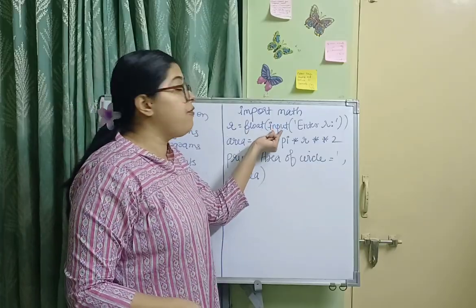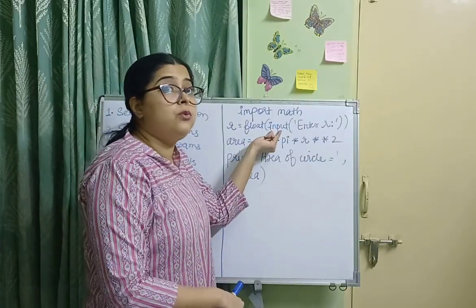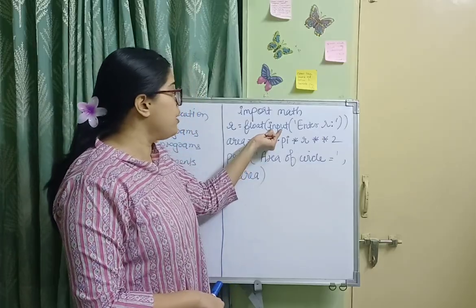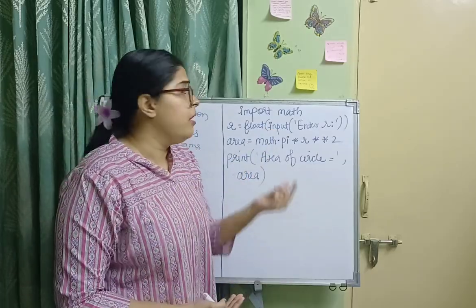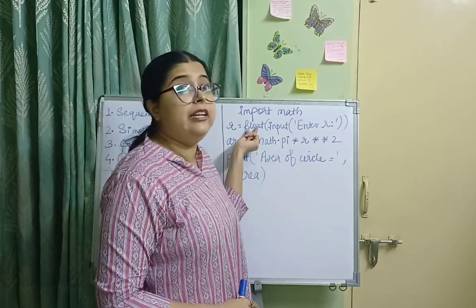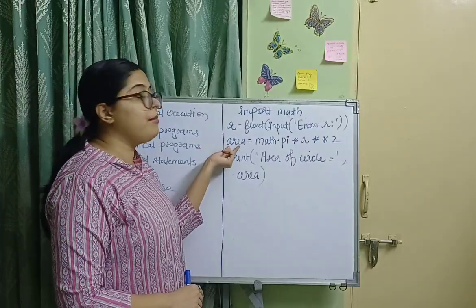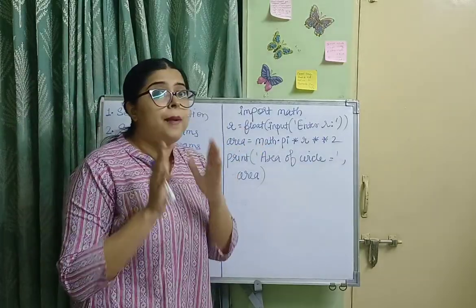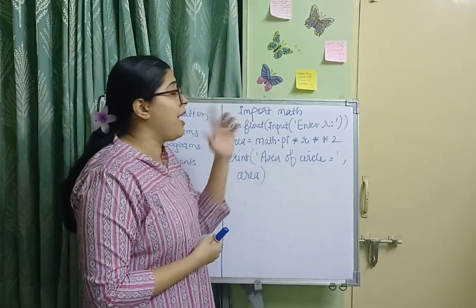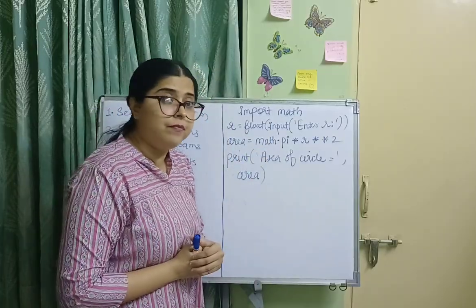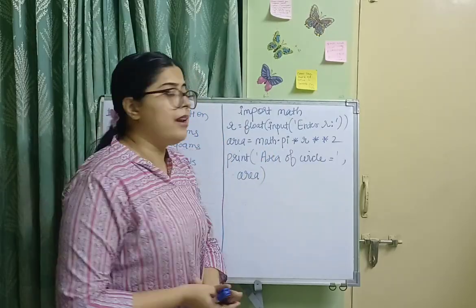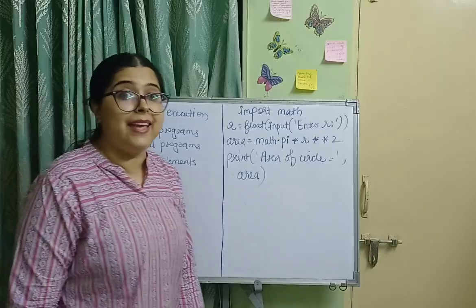Now this input function is used to take inputs from the user. It's an inbuilt function in Python to take input from the user. Whatever input is taken is converted into float. And if we want an integer, we can also write int here. Now the next variable, area, equals math.pi. Pi is a constant in the math module, and if you want to import pi from math, we use math.pi. To calculate the area of a circle, we use pi r square. Pi r square is the formula to calculate the area of a circle.